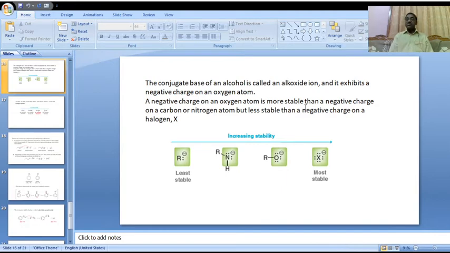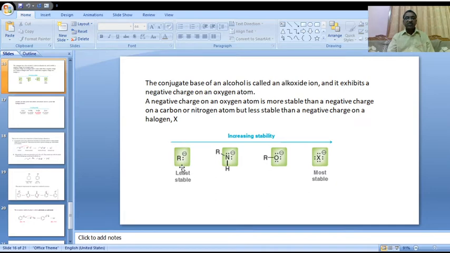That negative charge may be on R instead: comparatively, R minus is the least stable compared with RO minus.